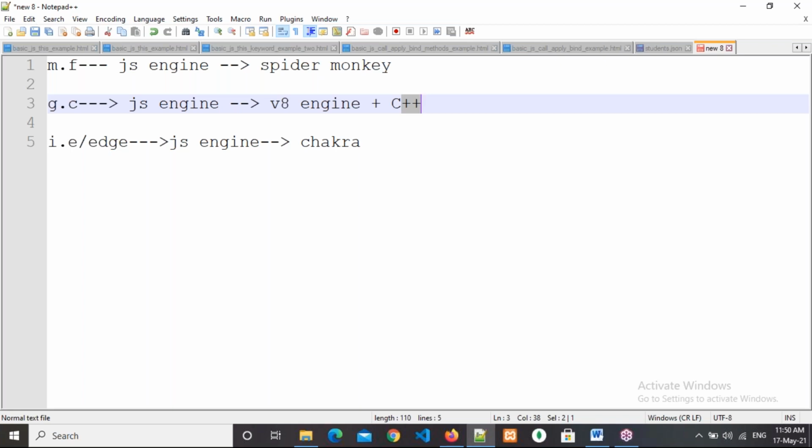The same thing applies here. If you are working with only client-side technology, there is no need to install Node.js. But if you want to connect with the database, then we need to install Node.js on your computer. So he used C++ and developed that code to connect with the database and to work on the server side like any other server-side technology, with the help of the V8 engine also.